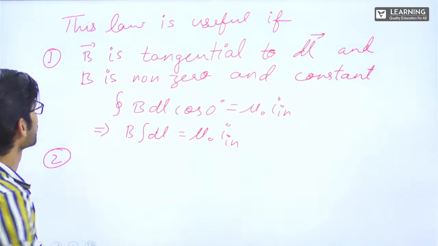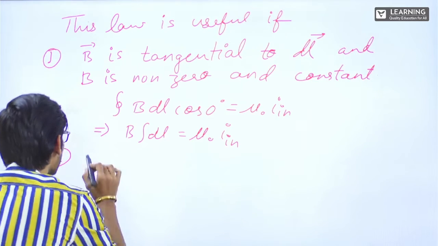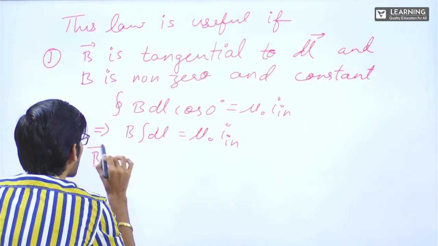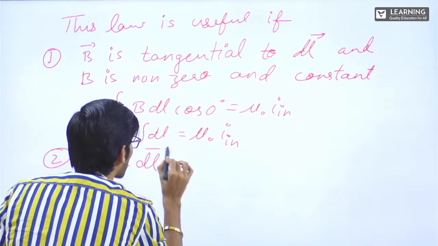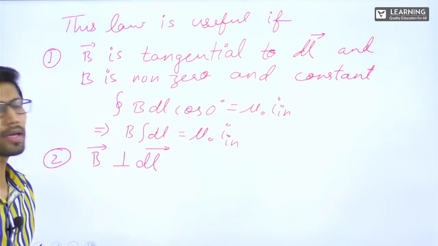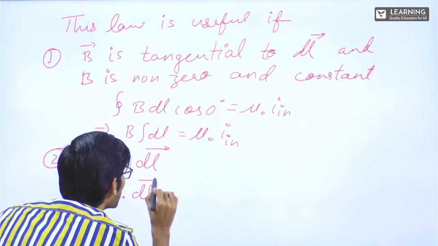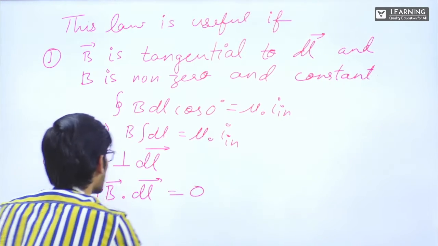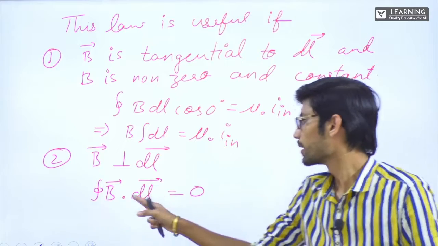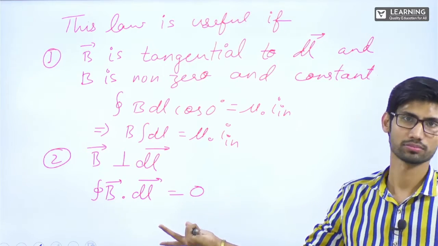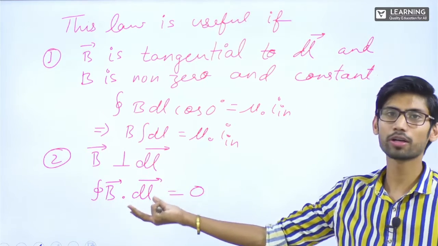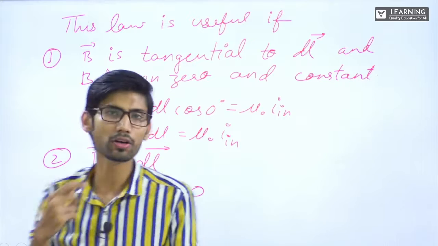Second, if B vector is perpendicular to DL vector, then also it is useful, because integral B vector dot DL vector will become 0. Yes or no? See, B dl cos 90. If B vector is perpendicular to DL, B dl cos 90, cos 90 is 0.